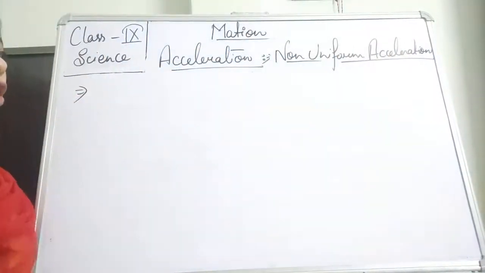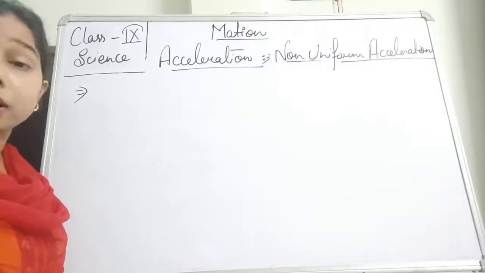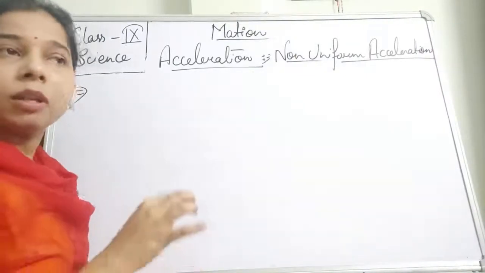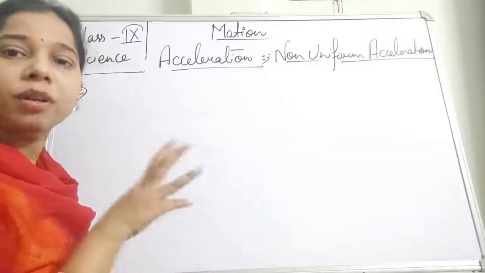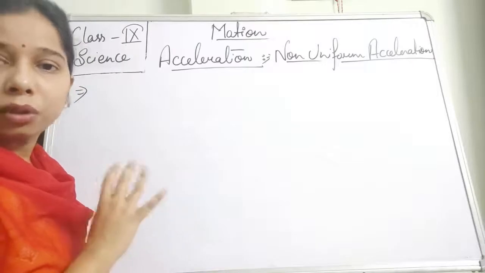Non-uniform acceleration is the one in which the body is having its velocity changed by an unequal amount in an equal interval of time. That is the non-uniform acceleration.